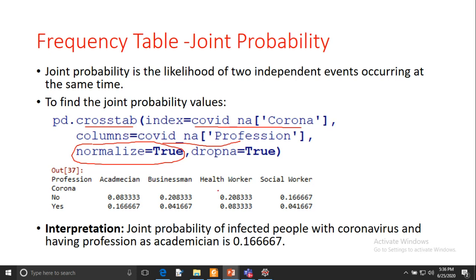So you can see the infected people, so infected people are coming in this row, and who is having the profession academician. Here we are having the people who are infected, and if we look at the academician we are looking at this value. You can interpret this value as the joint probability of infected people with coronavirus and whose profession is academician.